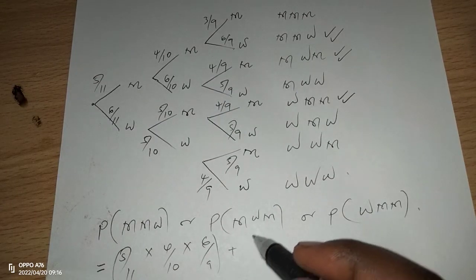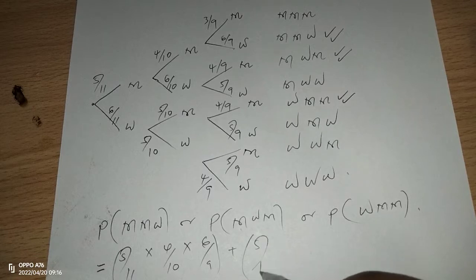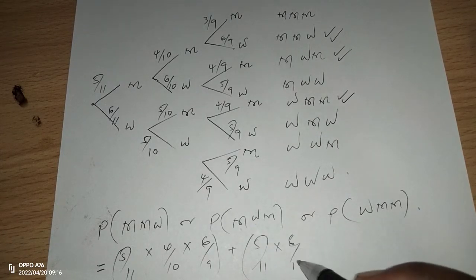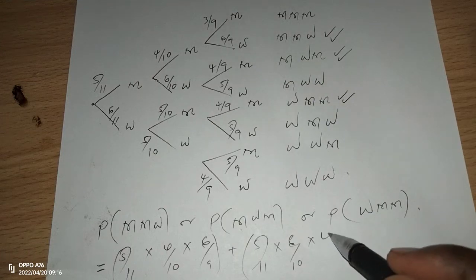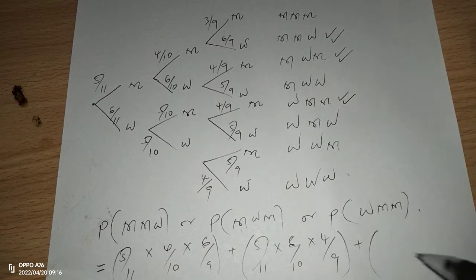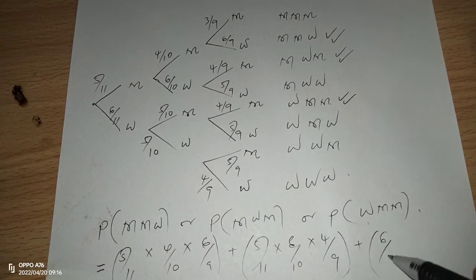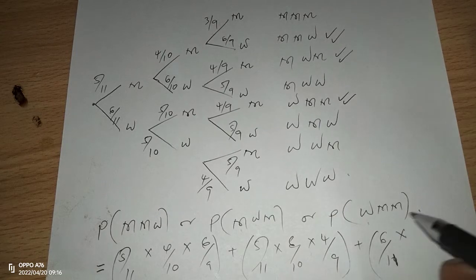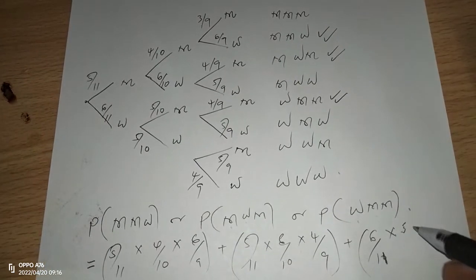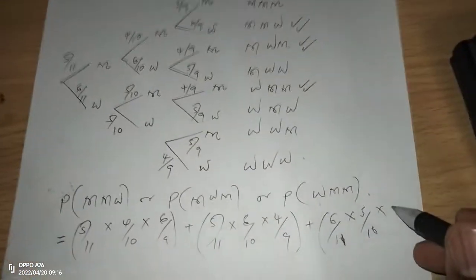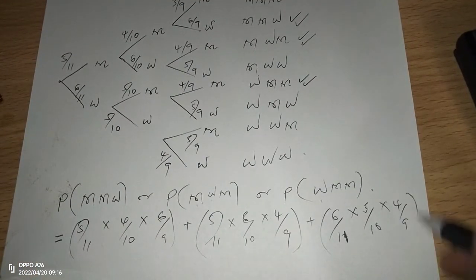You can also have picking a man, 5 out of 11, picking a woman in the second pick, 6 out of 10, and picking a man again, 4 out of 9. And finally, picking a woman first, 6 out of 11. Then picking a man is 5 out of 10, and picking a man for the third slot will be 4 out of 9.